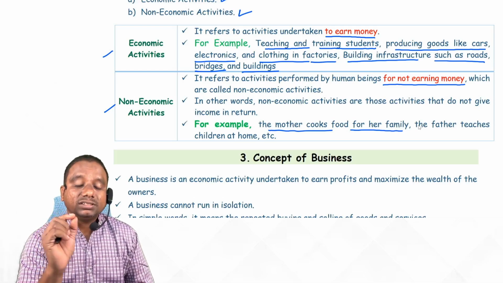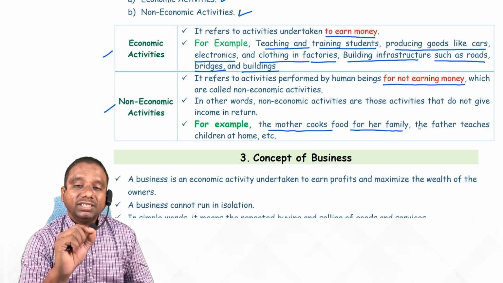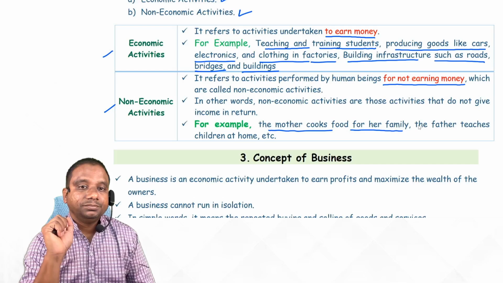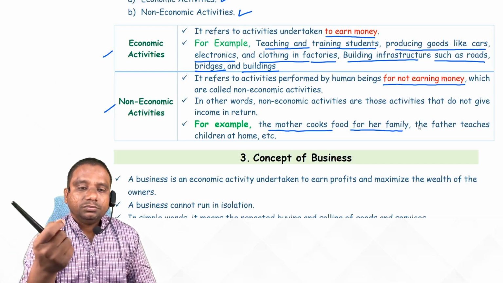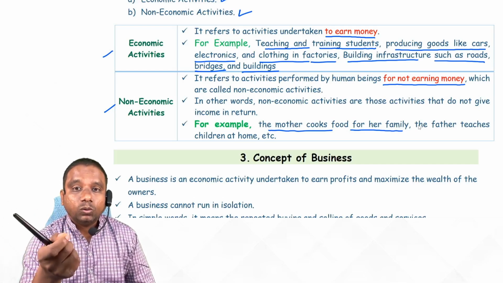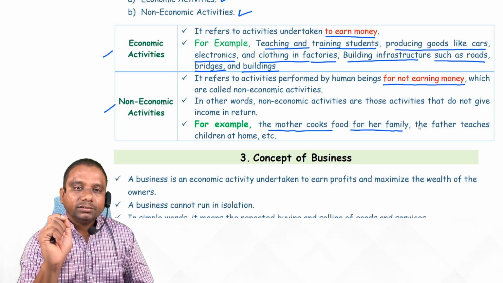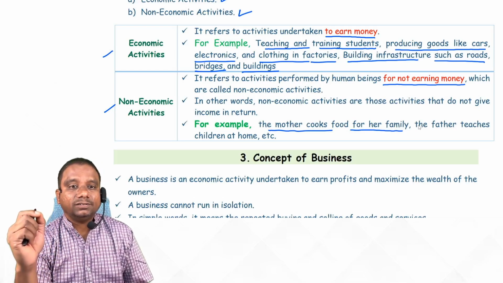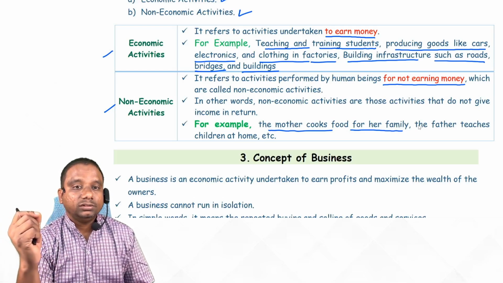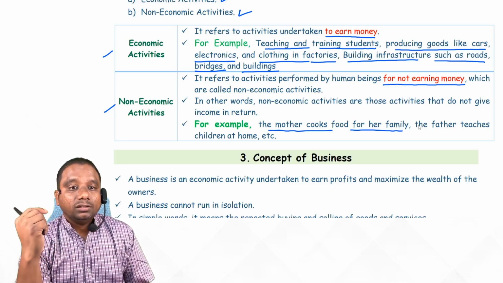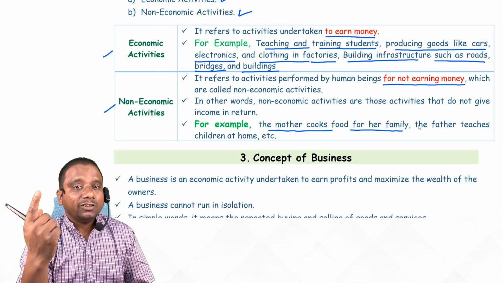But if the same person cooks food in a restaurant or hotel, she will get money. So from that point of view, it is economic activity.